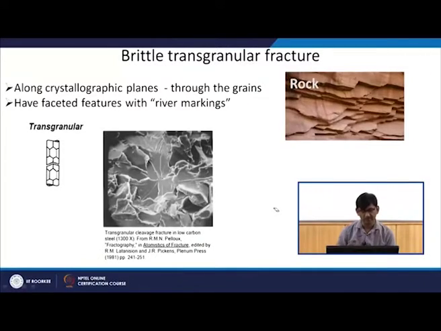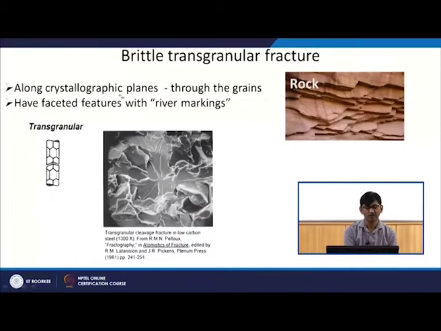Now we will look at different types of fractures. First is brittle transgranular fracture, that means through the grain. When you have a brittle transgranular fracture, the crack is propagating along the crystallographic planes through the grains, and usually you get a faceted feature with river markings.